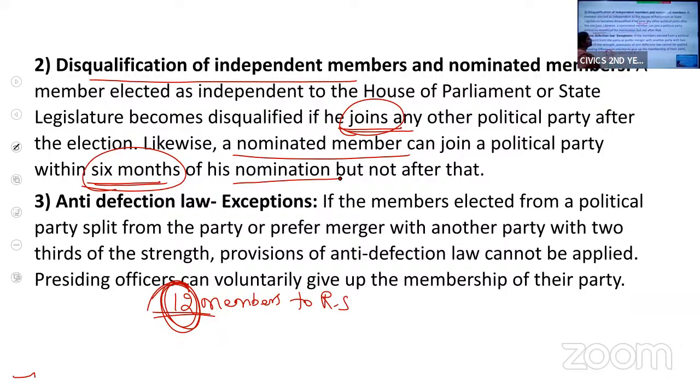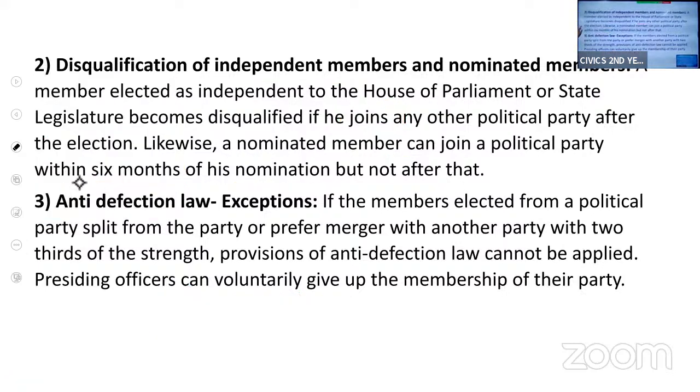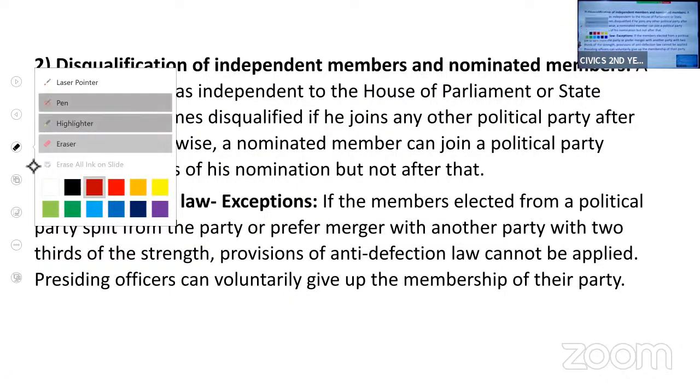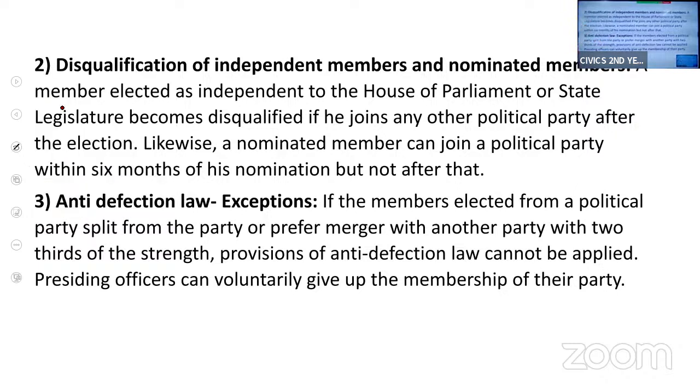Independent members cannot join a political party after getting elected, and nominated members cannot join a political party after 6 months of getting nominated. I hope I'm clear with the second point.